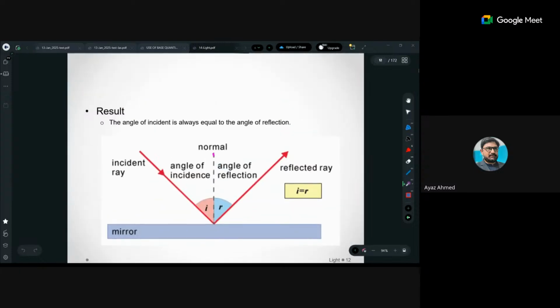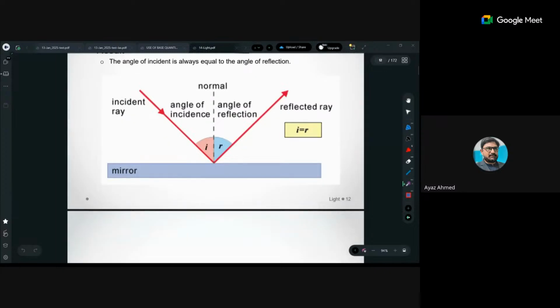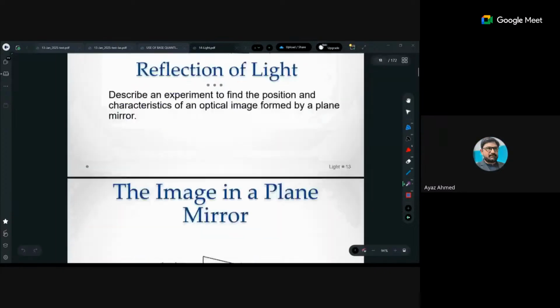Please, the normal is here. Just see that this is the normal which is perpendicular to the surface. It makes 90 degrees here. So this is the angle of incidence. This is the angle between incident ray and normal, and this is the angle of reflection, which is the angle between reflected ray and normal, and both the angles will be equal. Any confusion in this one? No, sir. Okay, good.